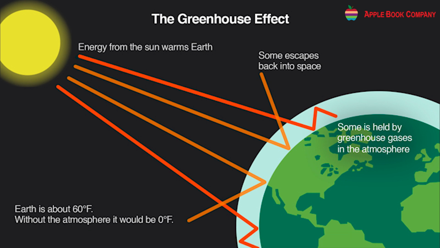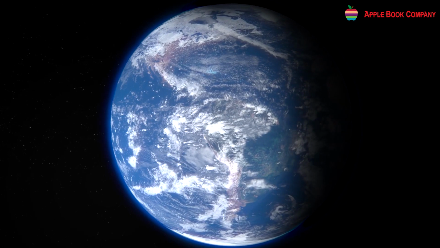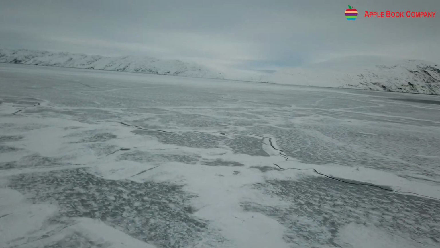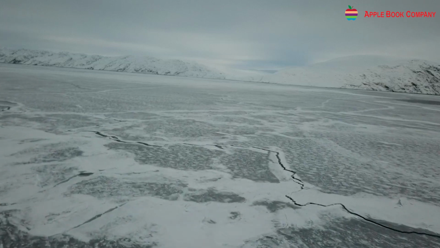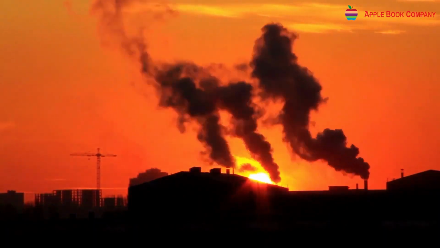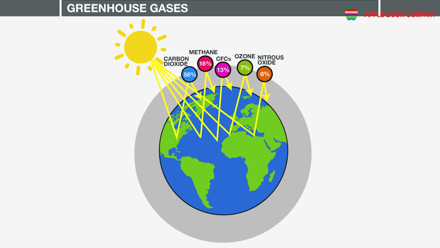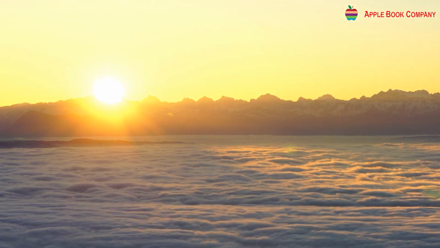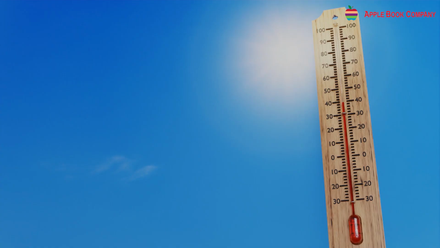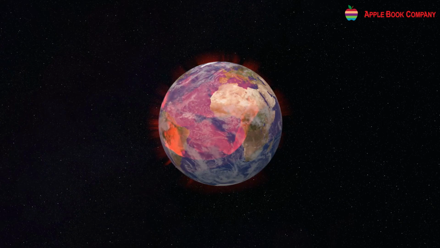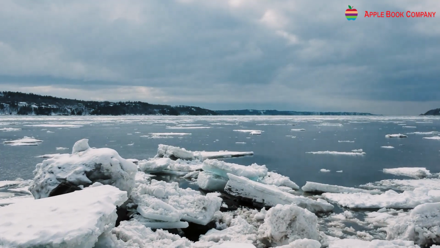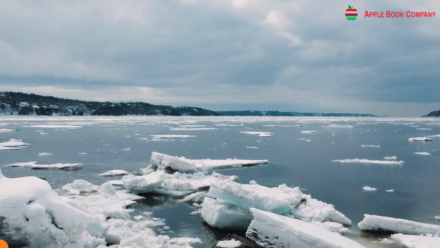It is because of the greenhouse effect that our planet is a habitable place. If greenhouse gases were not present, Earth would have been frozen and lifeless. Due to air pollution, the amount of greenhouse gases have significantly increased. This has caused increased trapping of sun's heat, leading to an increase in the average temperature of the earth. This is known as global warming. This global warming has caused the polar ice caps to melt.